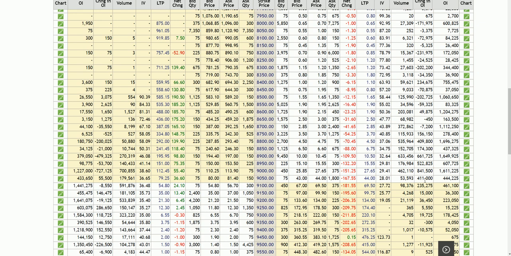The put writing happened throughout the day, and we can see that the put writing happened from the 8800 level, 8900 level, and then the 9000 level.